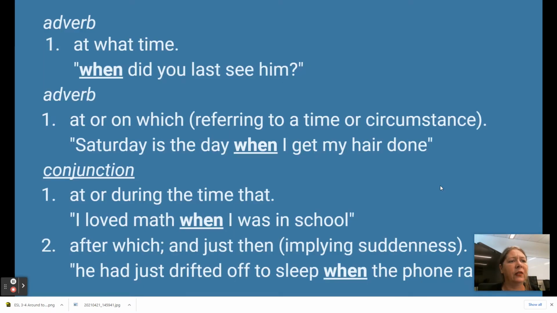When has a lot of different meanings and definitions. In this lesson, we're going to focus on using when as a conjunction. So, I loved math when I was in school. I loved both of these things at the same time, right? So they're happening simultaneously.